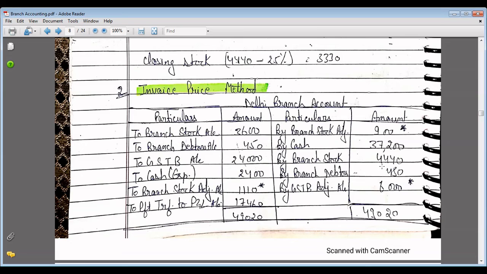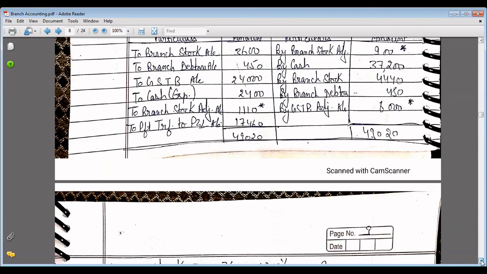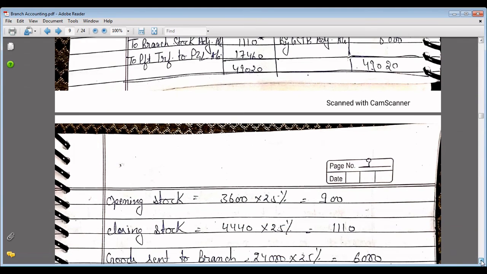And then by branch debtors, closing debtors given in the question, and by goods sent to branch adjustment entry. So in this 24,000, 25% profit is included. So this 25% profit we write here on the credit side for adjustment, and that is rupees 6,000. And the balancing figure will be the profit transferred to P&L account, that is 17,460 rupees.